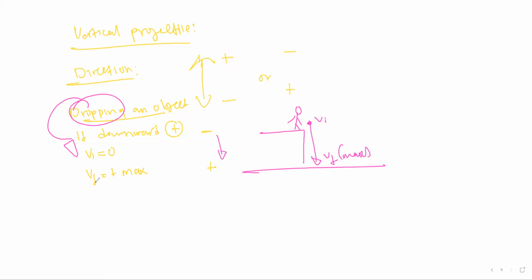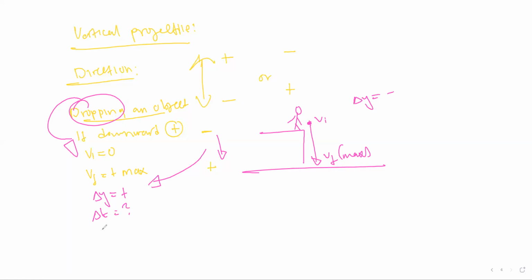Then again, change in y will be positive. Why? Because displacement takes on the direction in which the object is moving. If the object is moving downward and downward is positive, displacement becomes positive. If the object is moving upward and upward is negative, then our change in y is going to be negative. Then our change in time, we don't know it.